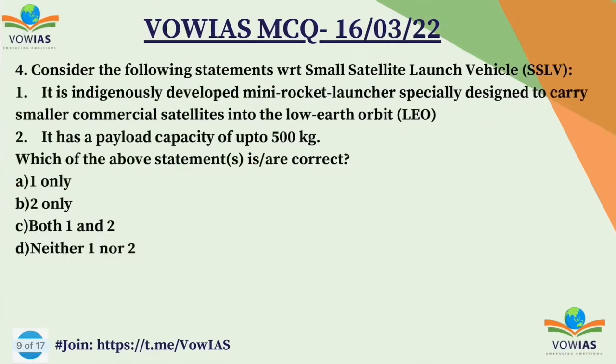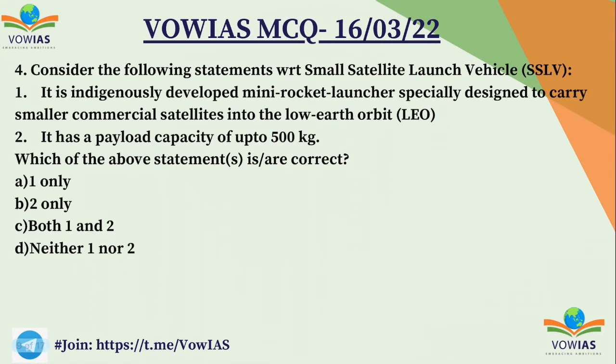Now let's look at the next one: consider the following statements with respect to the Small Satellite Launch Vehicle. First, it is an indigenously developed mini rocket launcher specially designed to carry smaller commercial satellites into the low Earth orbit. Second, it has a payload of up to 500 kg. You have to choose the correct option, and the correct option is C, both 1 and 2.